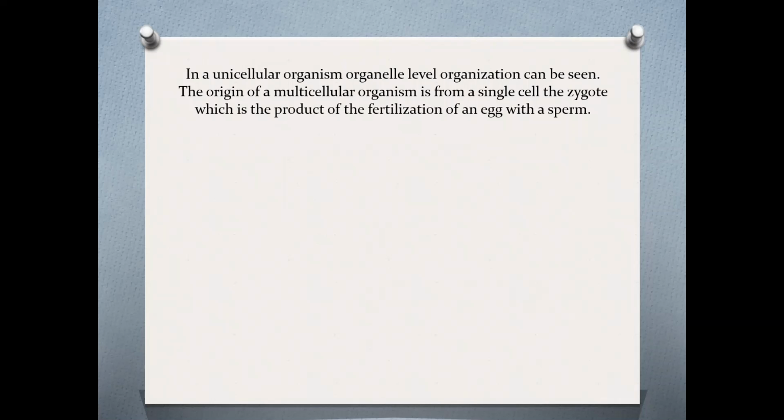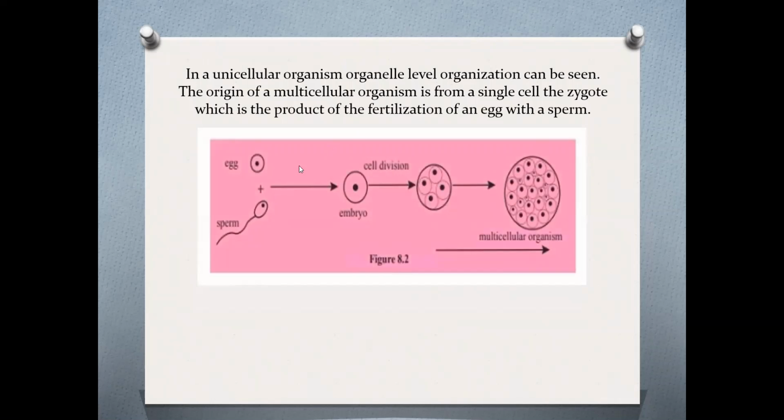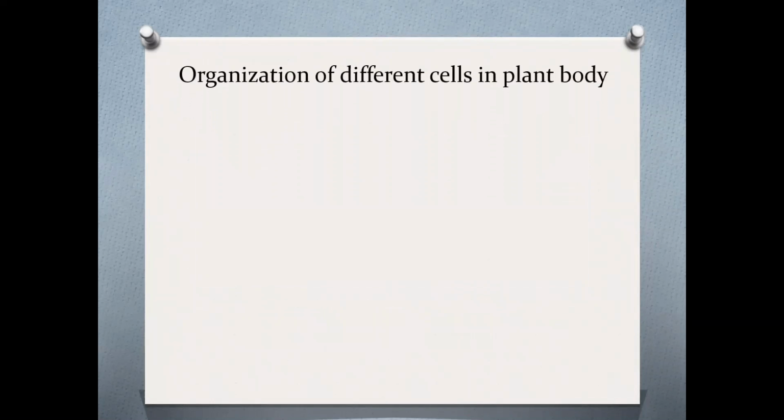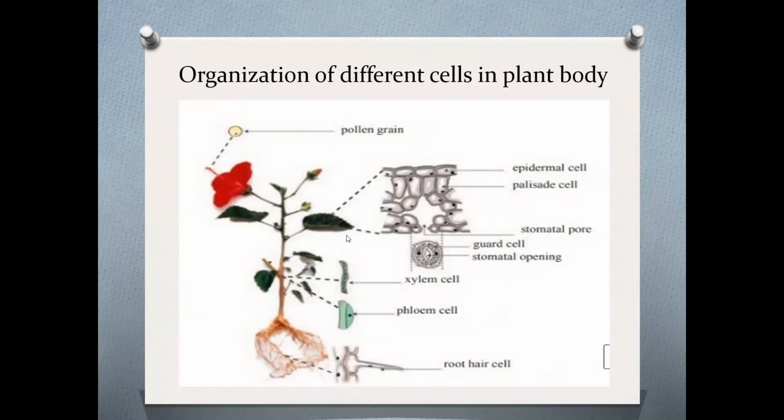The origin of a multicellular organism is from a single cell, the zygote, which is the product of the fertilization of an egg with a sperm. And this is how it happens. Organization of different cells in plant body. And here in this plant you can see different cells like xylem cell, root hair cell, epidermal cell, phloem cell, pollen grain, like that.